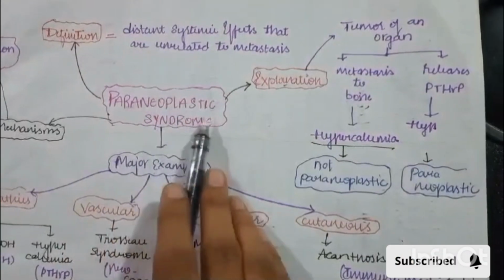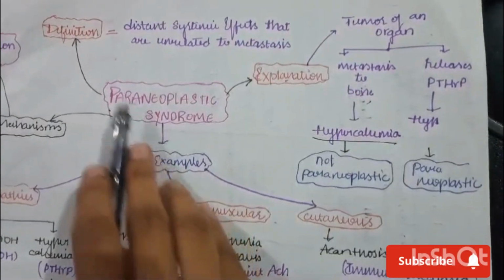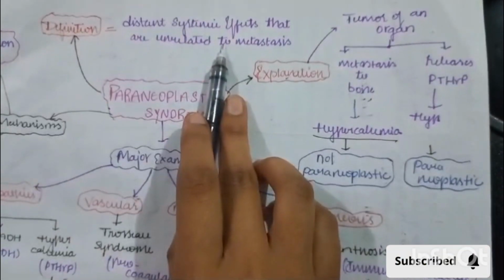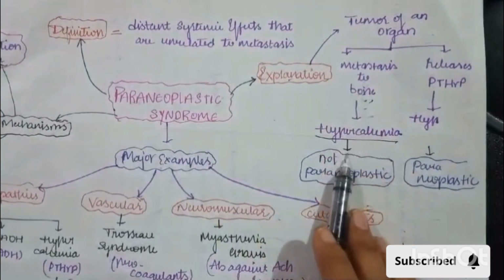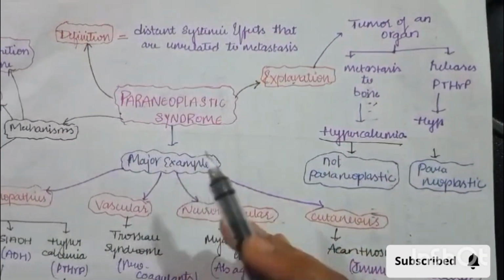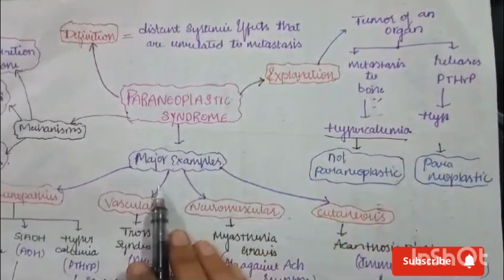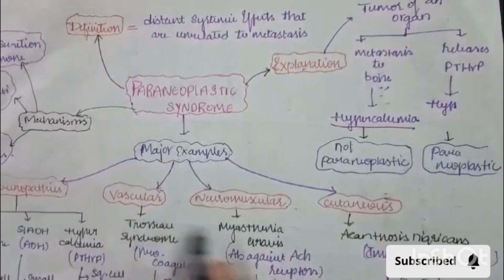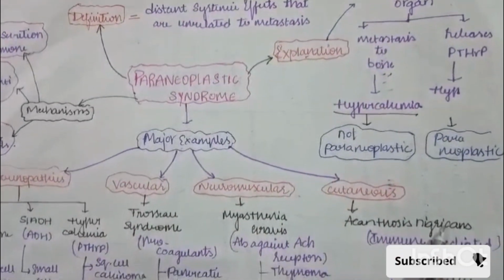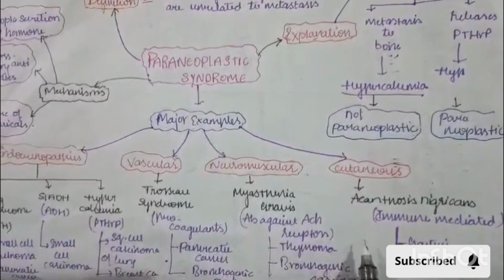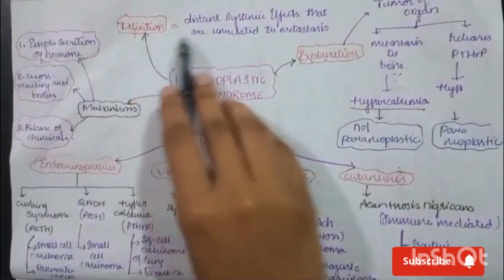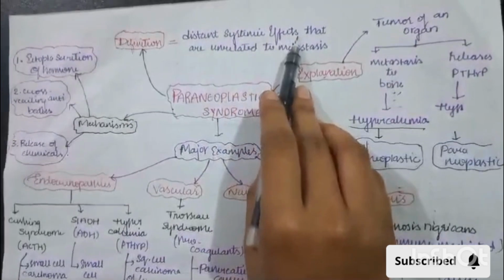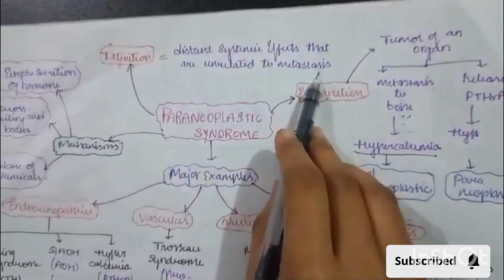Let's discuss paraneoplastic syndrome. First we will learn the definition of paraneoplastic syndrome, then I will describe briefly what a paraneoplastic syndrome actually means. At the end of this video, we will see the major and minor examples of paraneoplastic syndrome that are most likely to be asked in exams. So let's move towards the definition. The definition is distant systemic effects that are unrelated to metastasis.